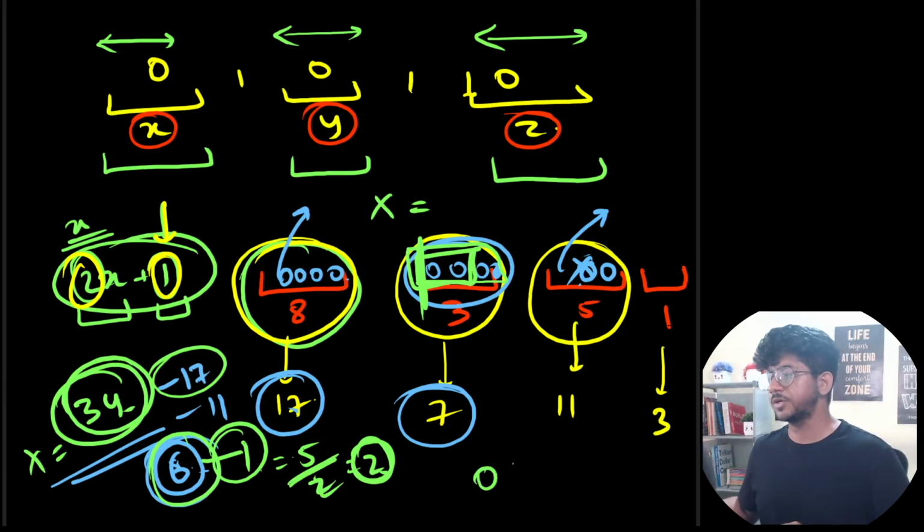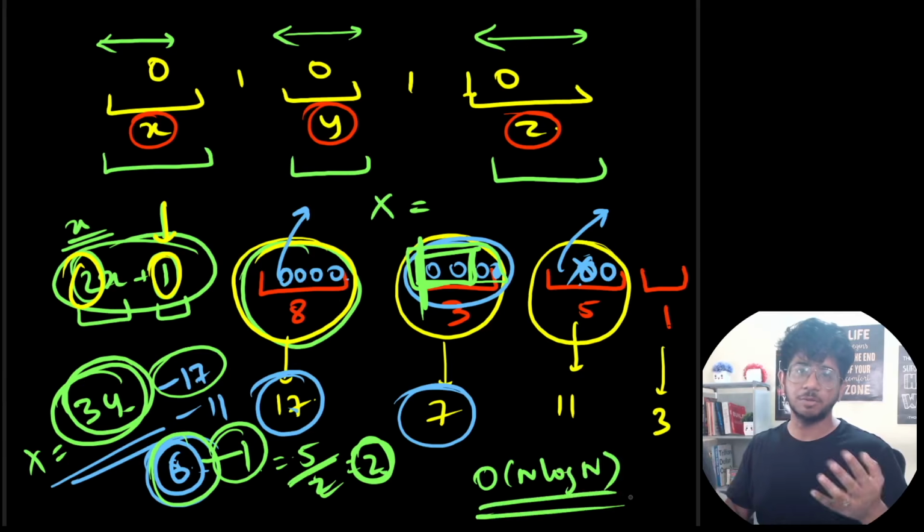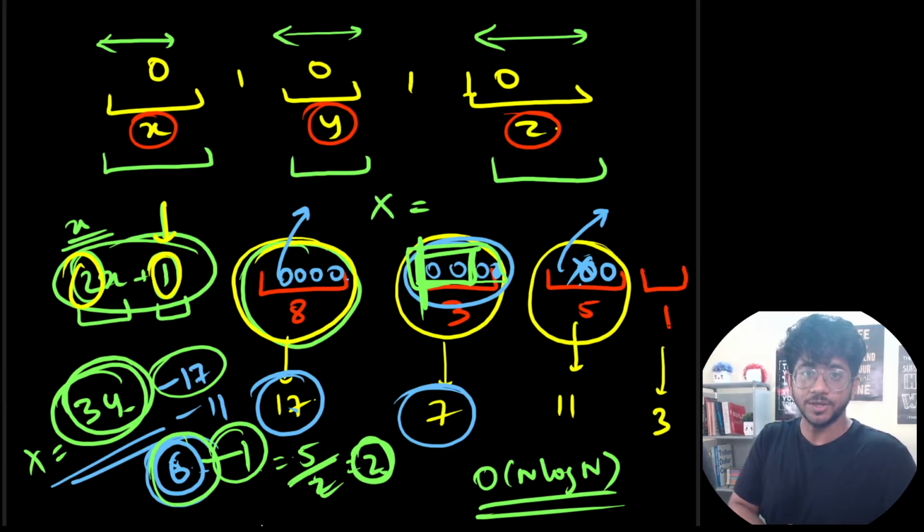You can solve this problem in O of n log n. That should be enough for this particular problem, okay? And since the sum of n is given to be up to a given number across test cases, you will not need more. I mean, it is not t into n. Don't get confused with that, okay? So that's almost all for this particular problem. Let's move into the next problem, okay?